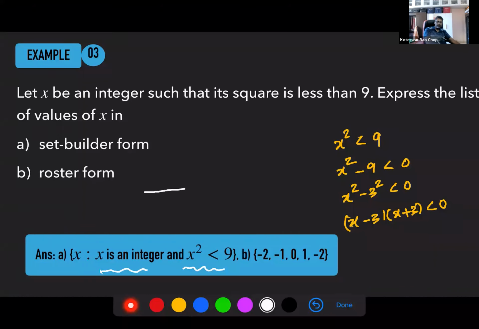So you take your number line and put those points on it. So you have -3 here and 3 here.